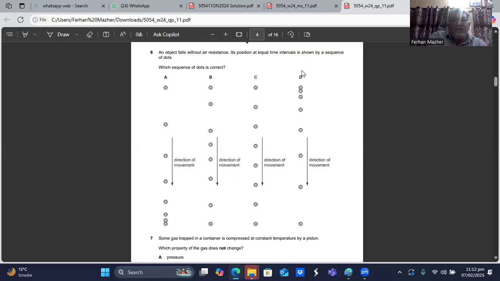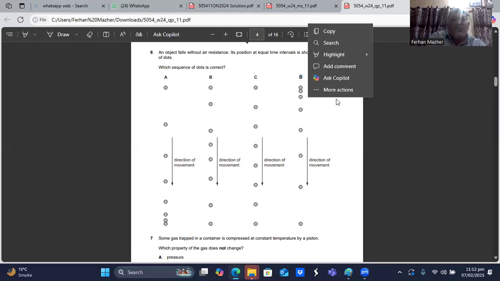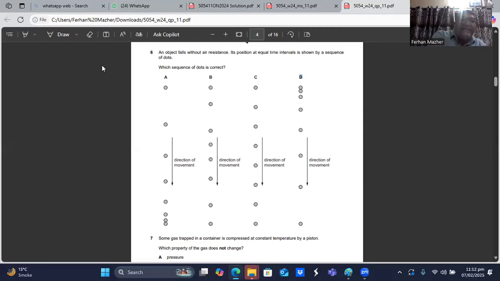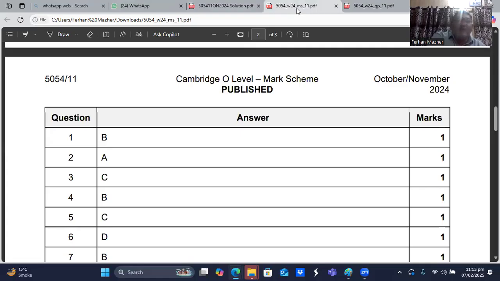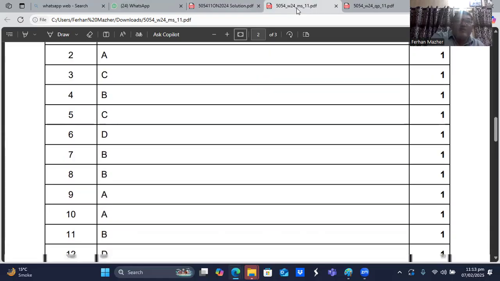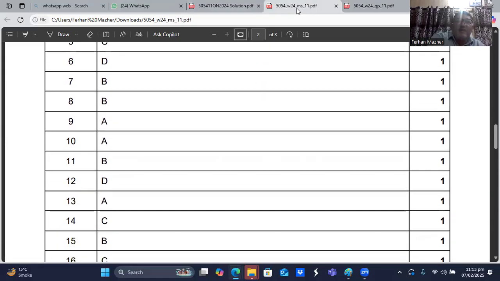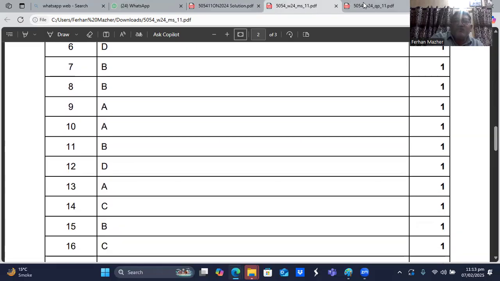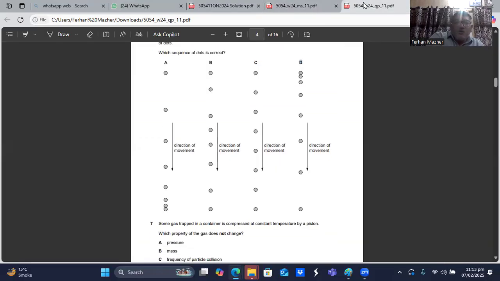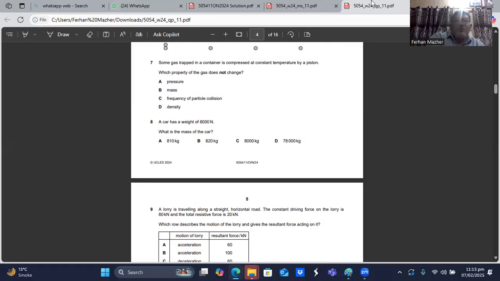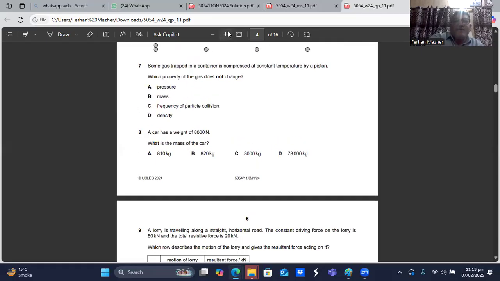I think D is the best answer, sir. You can see the distance between the dots is gradually increasing, and more increasing. So we think question number 6, D is the choice, sir. Question number 6, D is the right choice. Okay, now we are on question number 7.